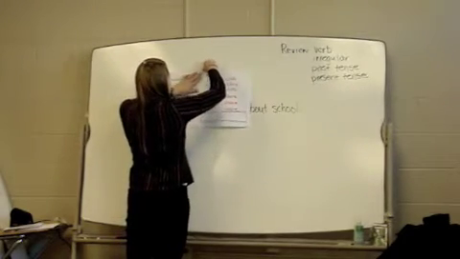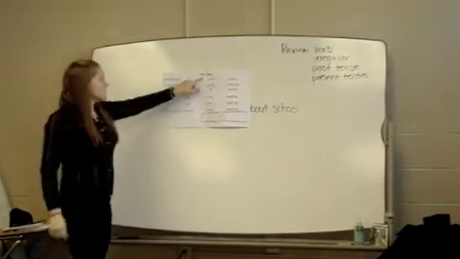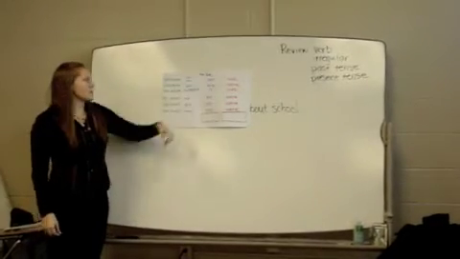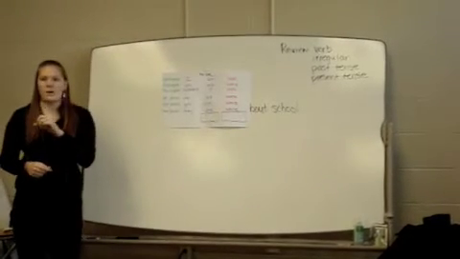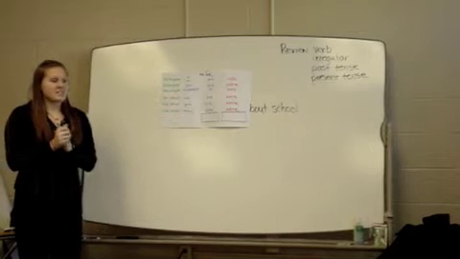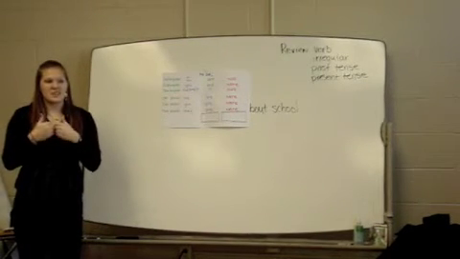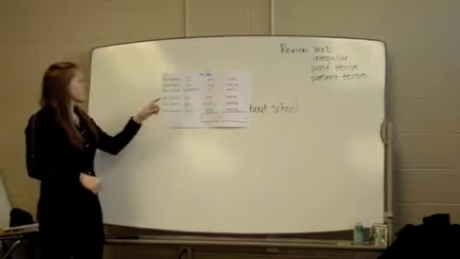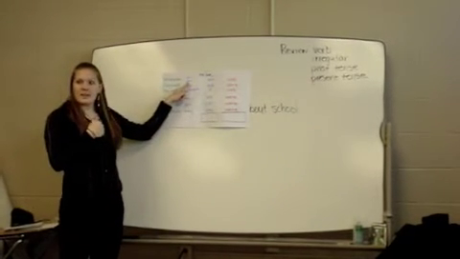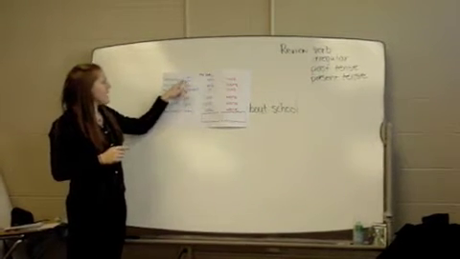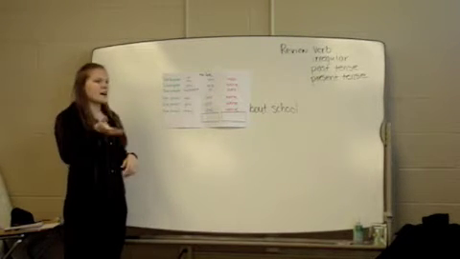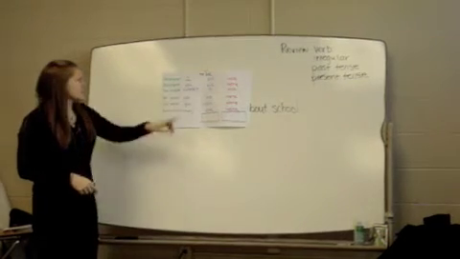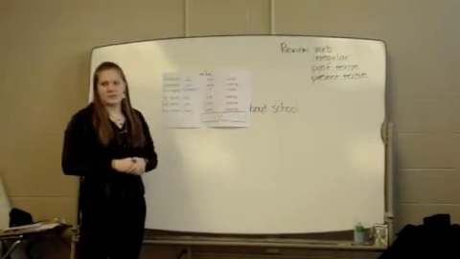We're going to go over this little chart I have. And it's all about the verb to be. This is our verb, to be. We have our little v for verb. Okay? And we're going to talk about all the different ways that we can use our verb. Our first singular, that means we're talking about one person. First means one. And singular means one. So we're talking about a single person. Okay? So one person. When I say I, I'm talking about me. That's just one person. I can say I am, just like my sentence, I am cold. If I talk about it in the past, I can make my sentence, I was cold.